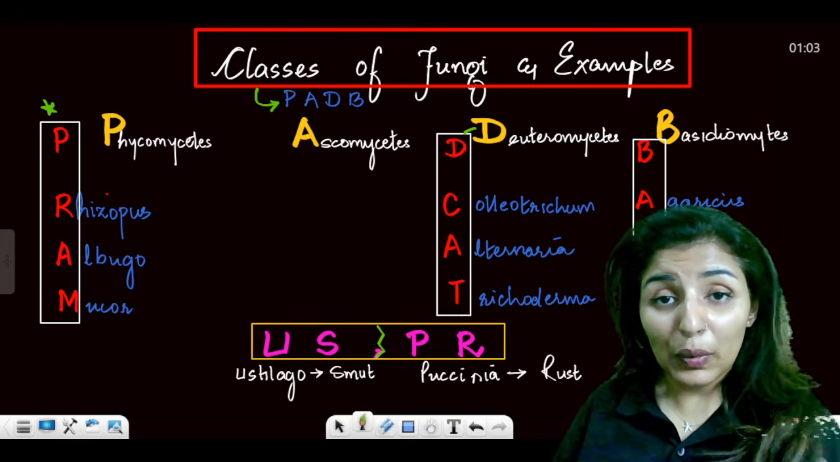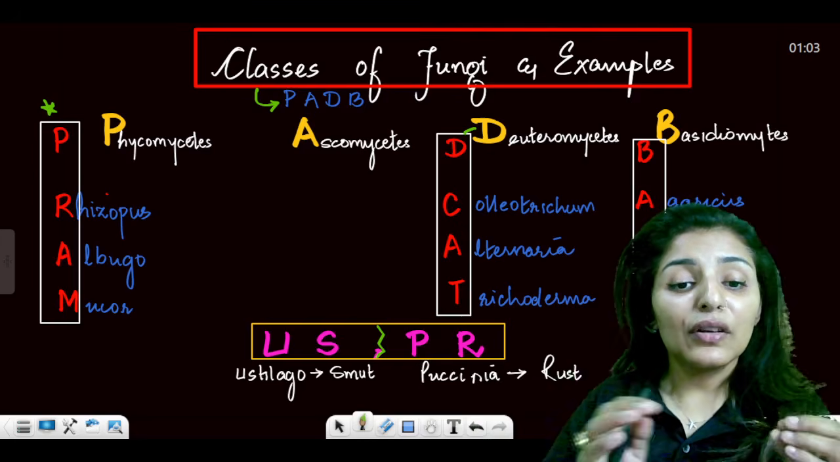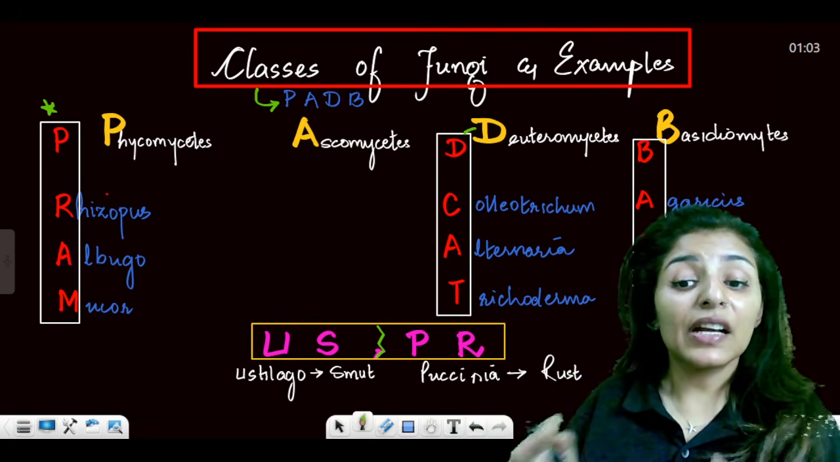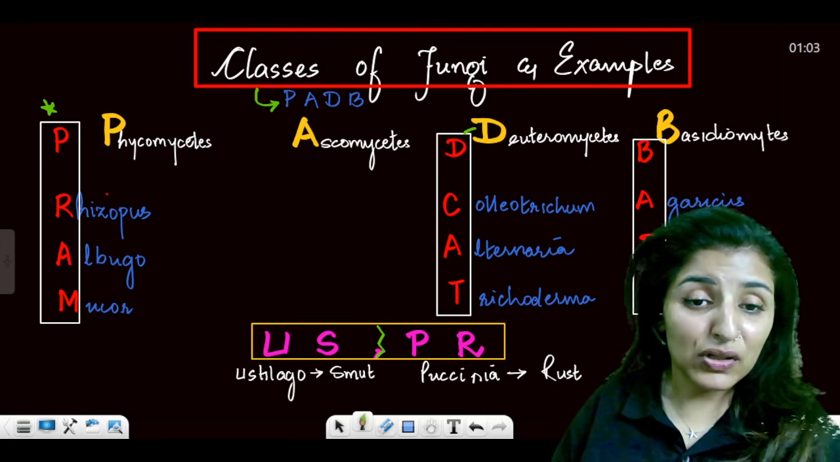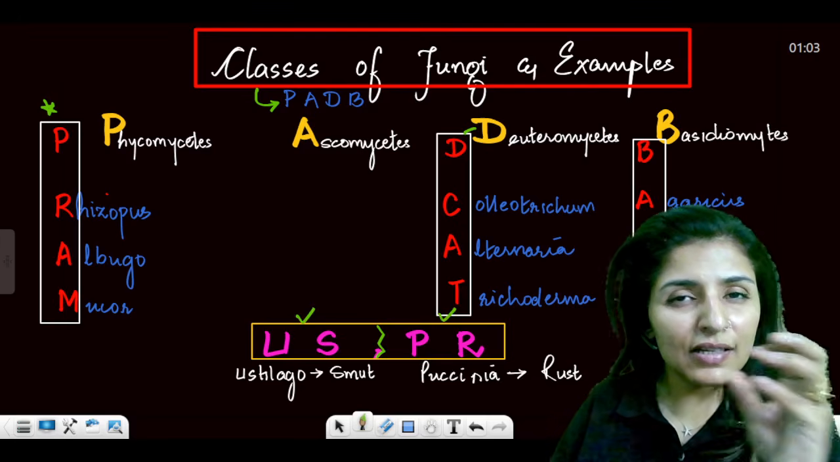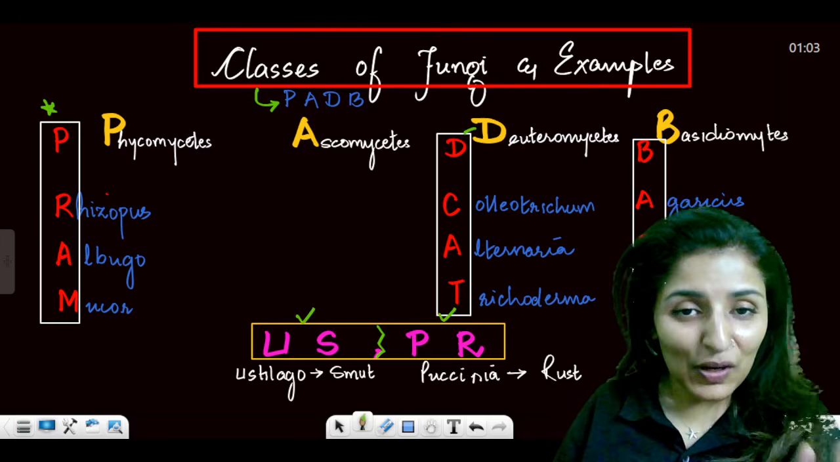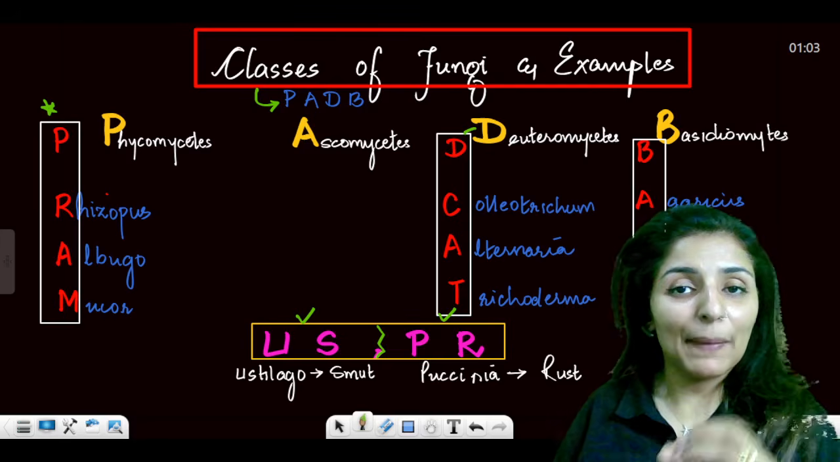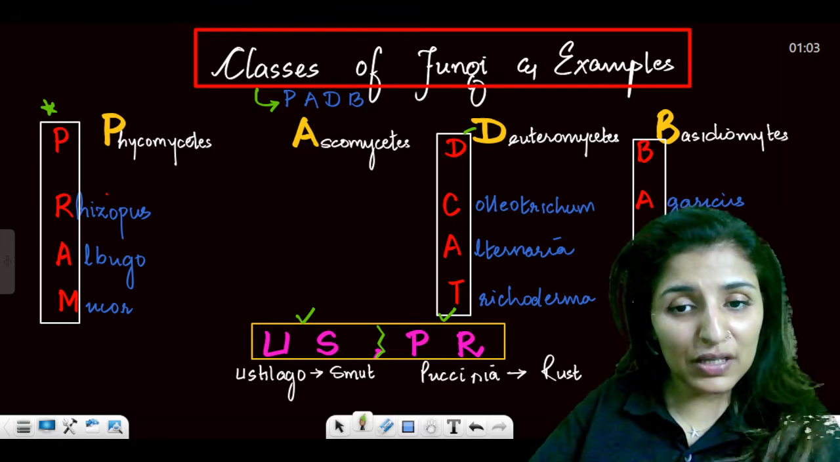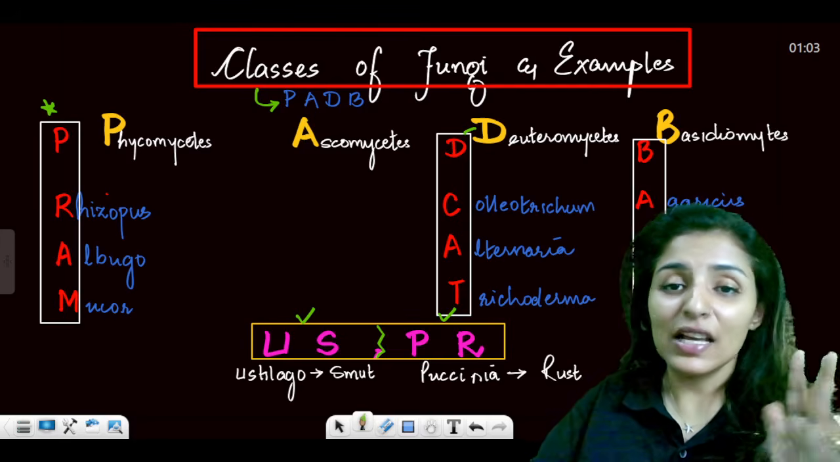You also get a match the following question, that Ustilago causes smut and Puccinia causes rust. Then how to match it? USPR, United States permanent residentship, right? Just remember USPR. So Ustilago is going to cause smut and Puccinia is going to cause rust.